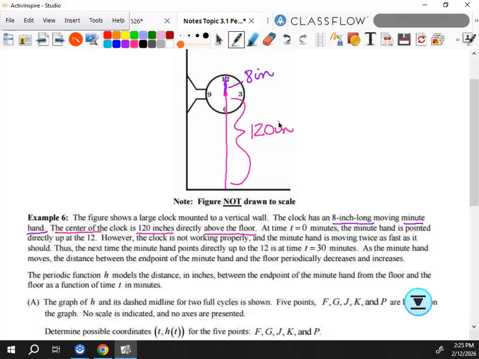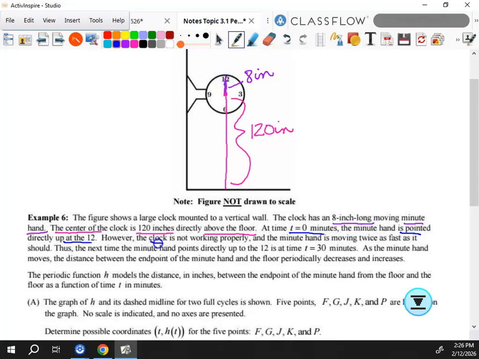At time t equals 0 minutes, the minute hand is pointed directly up at the 12. I know y'all can't tell time, but hopefully you know what the minute hand is. And thankfully it didn't tell you 12 o'clock. It said directly up at the 12. So at t equals 0, it's right here.